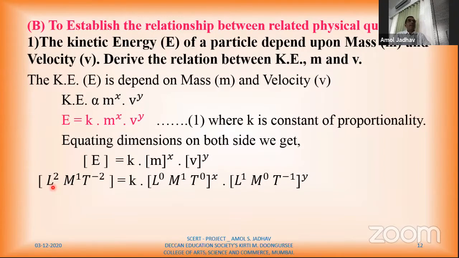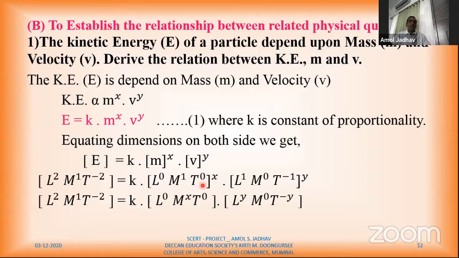So dimensions of energy are L2, M1, T minus 2. Dimensions for mass are L0, M1, T0, bracket raised to this x. Dimensions for velocity L1, M0, T raised to minus 1, bracket raised to this y. Now we'll solve these brackets first. So this x will multiply this 0, again this x will multiply this 1, then this x will multiply this 0.